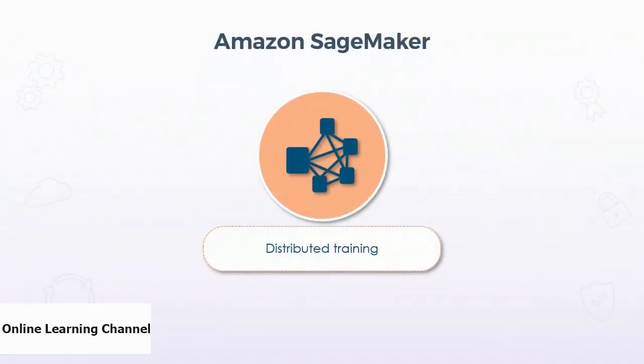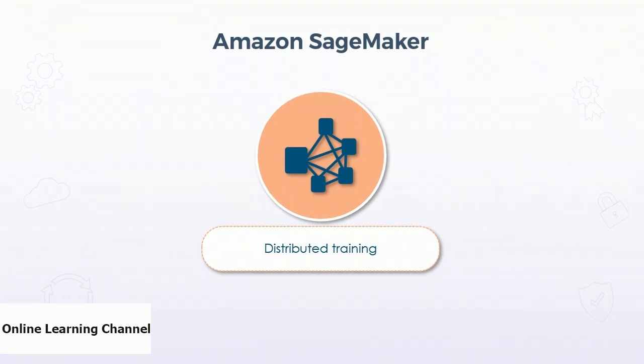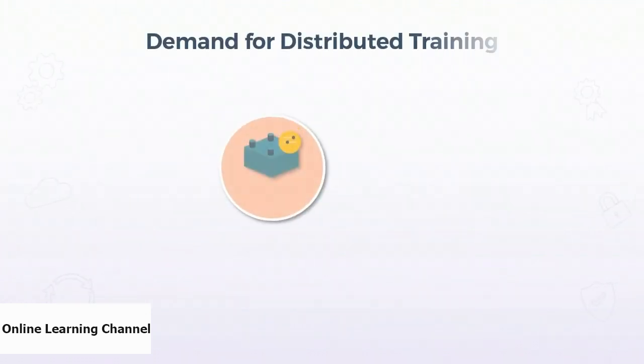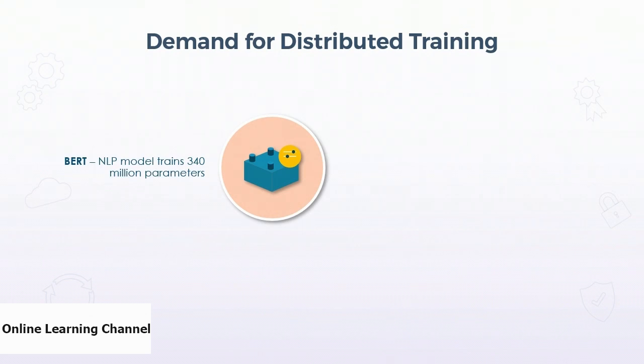Let's understand the distributed capabilities of SageMaker and the different methods associated with it. Machine learning tasks such as object detection, automatic speech recognition, and natural language processing require exponentially large computational resources and datasets. For example, BERT, a state-of-the-art natural language processing model, trains 340 million parameters.